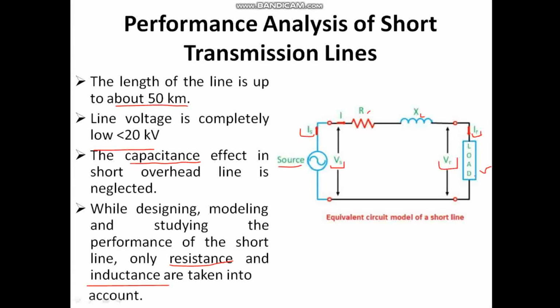Now we know that current will flow only if there is a closed path, okay? So if this conductor is AB, and let me say this conductor is CD, right?